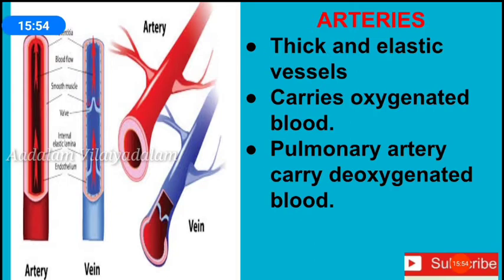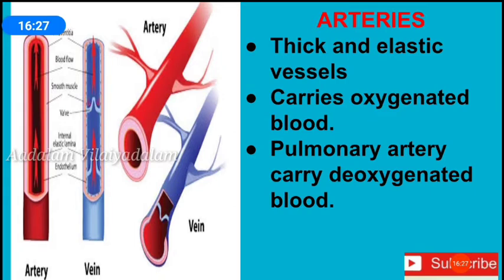The blood flowing through the arteries is always at high pressure. Except the pulmonary artery, all other arteries carry oxygenated blood from the heart to the different organs of the body. The pulmonary artery carries deoxygenated blood from the heart to the lungs. These arteries are located deeply in the muscle.